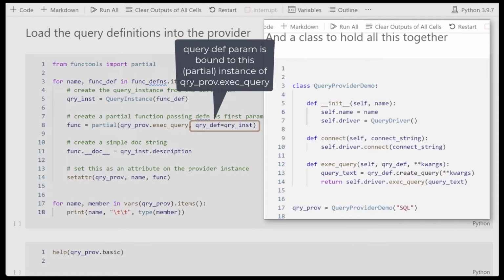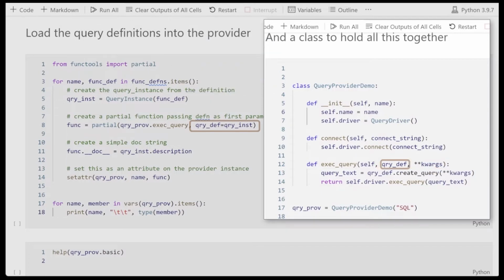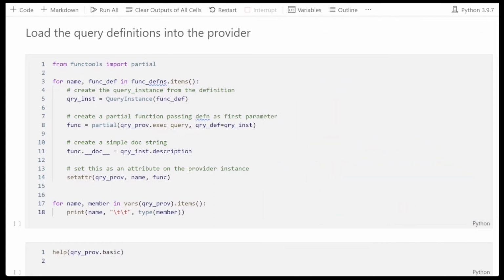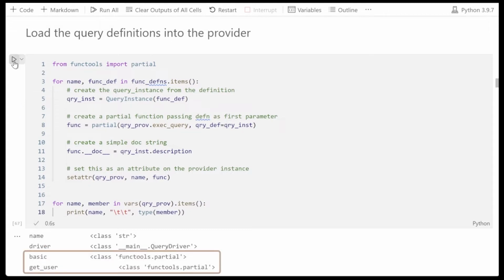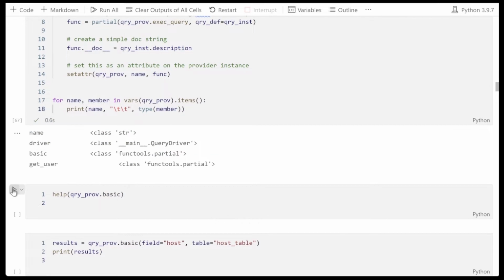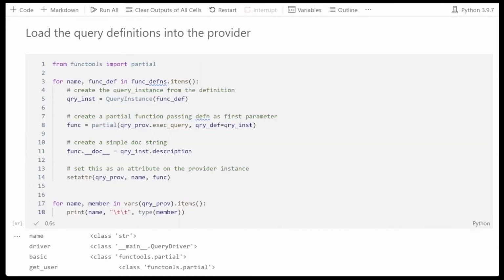And if we look back at our query provider class, we can see exec query takes two groups of parameters: the query definition itself, the function definition, and a bunch of variable keyword arguments that it will pass to create query. Next, because we want to be friendly, we can create a docstring where we insert the description from the function definition. And finally, we set it as an attribute. So we add this function as an attribute with the definition name to the query provider. And if we look at the members, we can see here we've got new basic and get user methods, which are these functools partial methods.